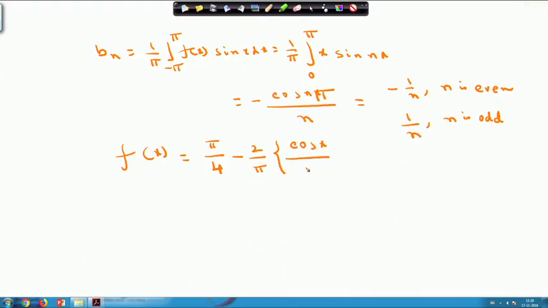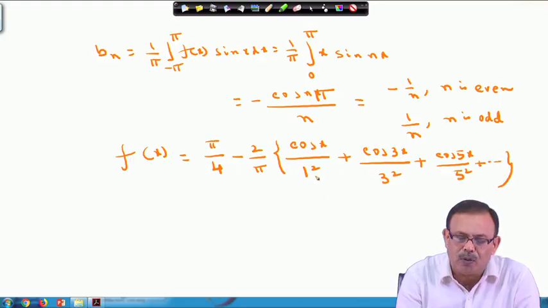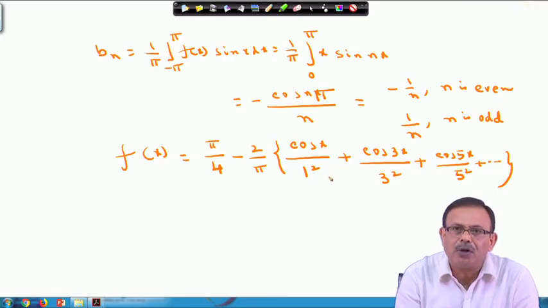So it will be cos x by 1 square plus cos 3 x by 3 square plus cos 5 x by 5 square, like this it will go. Please note that since a n is 0 whenever n is even, the even terms of cos will vanish, and only the odd terms will be there.